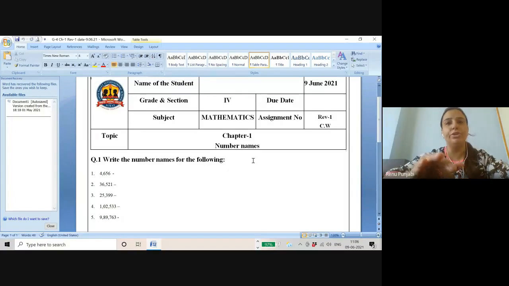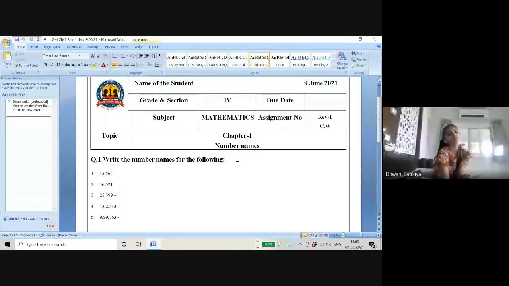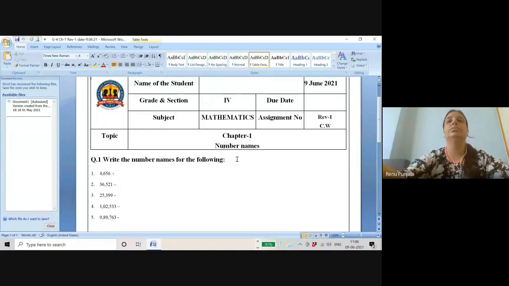After doing this, instruct me so that we can discuss these answers and we will do it in the class. Okay? Please, everyone, do it in the notebook. Faster. Are you all doing it, yes or no? Because when I present the screen, I will not be able to see you all. Yes, ma'am. Thank you.